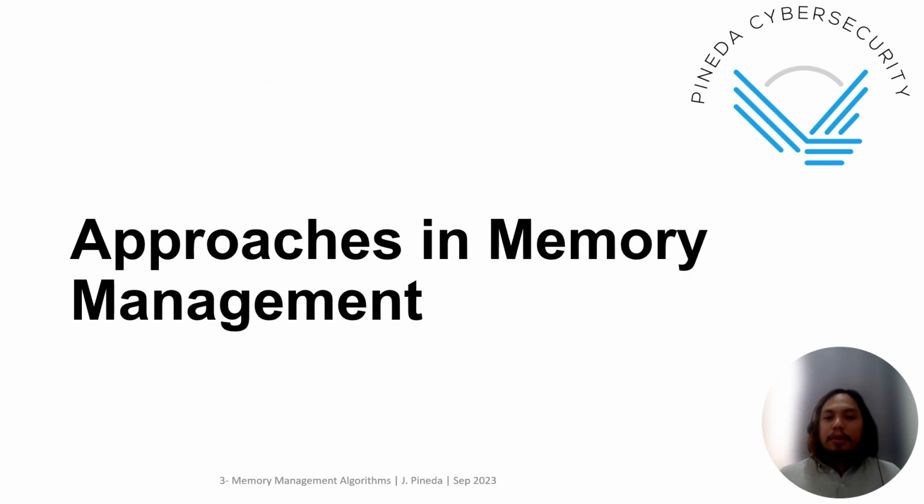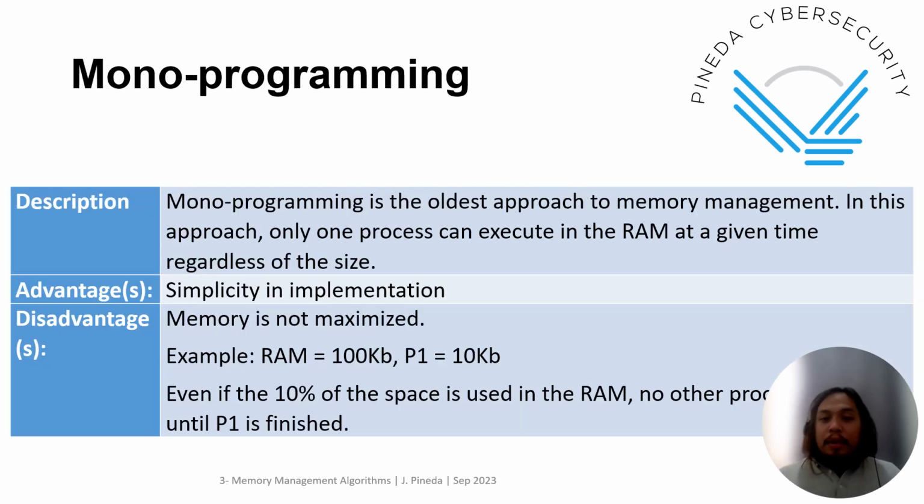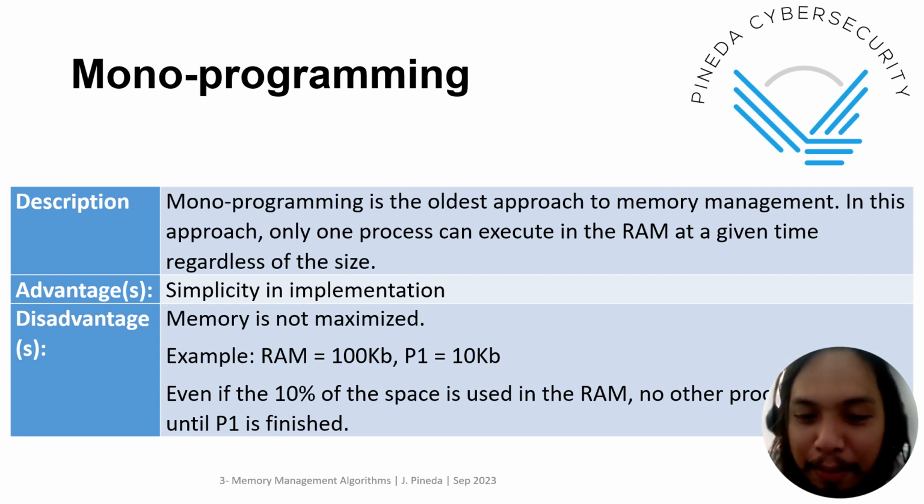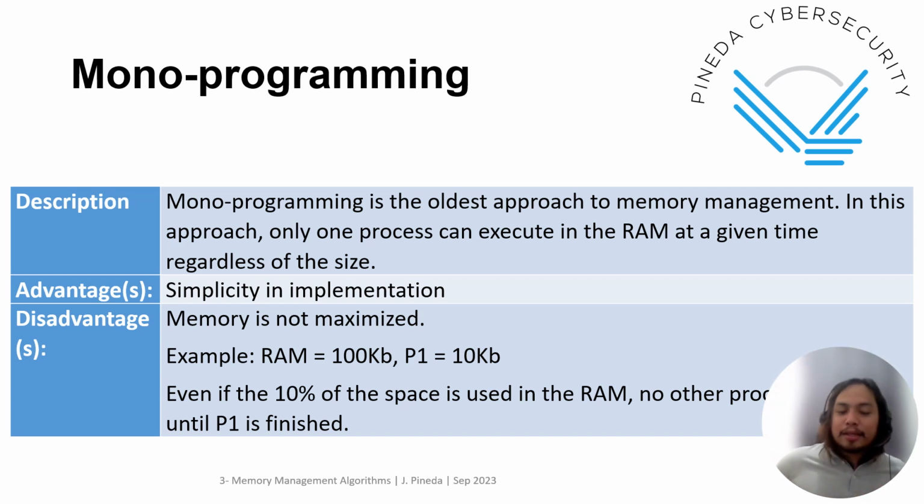Now, let's go to approaches in memory management. The first is monoprogramming. When we talk about monoprogramming, again, it is the oldest approach to memory management because only one process can execute in the RAM at a given time, regardless of the size. So the advantage, basically, is that it's simple to implement. Just get the process, put it in the memory, wait for it to finish, and then get the next process, etc. The disadvantage, basically, is that it's not maximized.